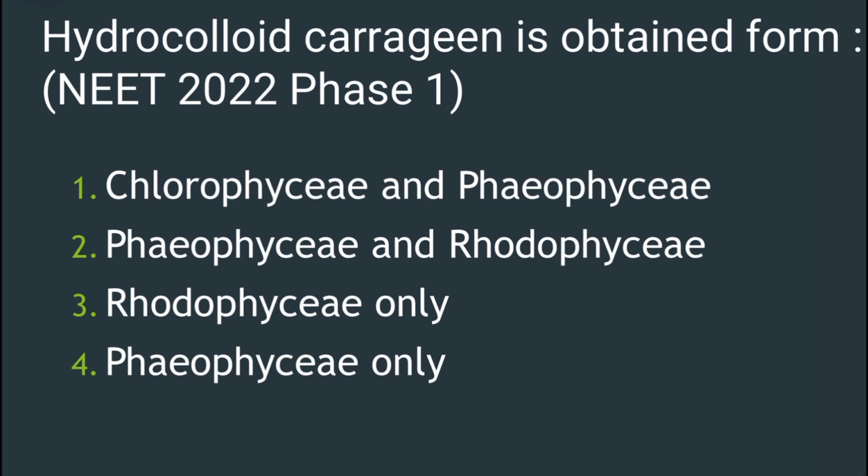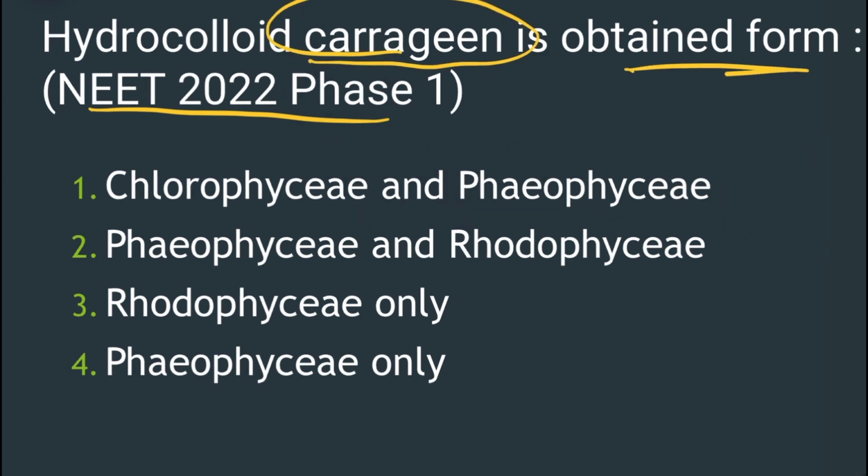Here we have a question from NEET 2022 phase 1, and the question is about the hydrocolloid called carrageen, obtained from. If we speak about hydrocolloids from algae, we have two hydrocolloids. One is algin and another one is carrageen. Algin is produced from Phaeophyceae, whereas carrageen is obtained from Rhodophyceae. So the answer is Rhodophyceae only. So the answer is third option.